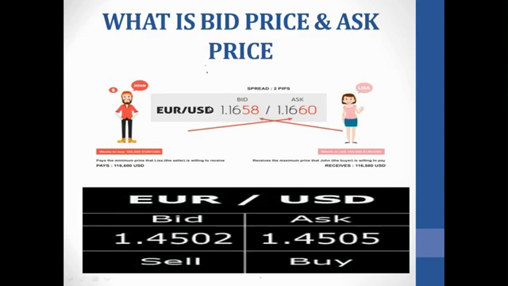Basically, when we say ask price, what is it? The buying price, the price at which you want to buy a currency. The bid price is what? The selling price. These are just terminologies they use. But ask price is what? The price at which you want to buy. And the bid price is the price at which you want to sell. So now look at John here.